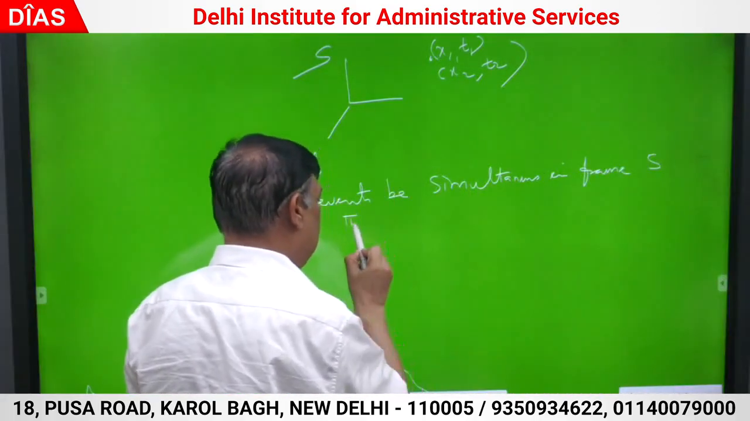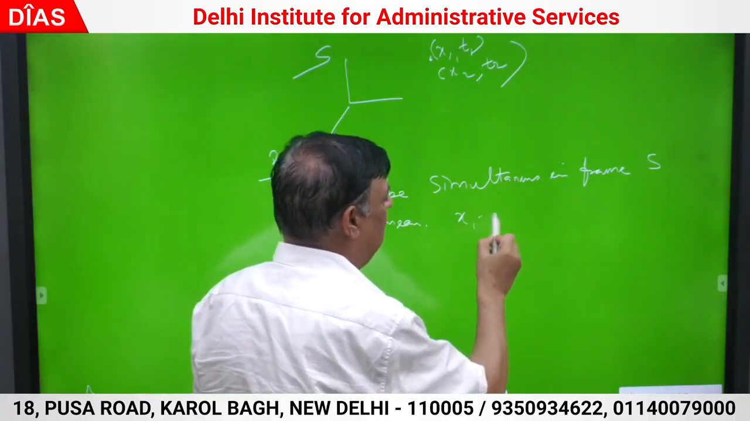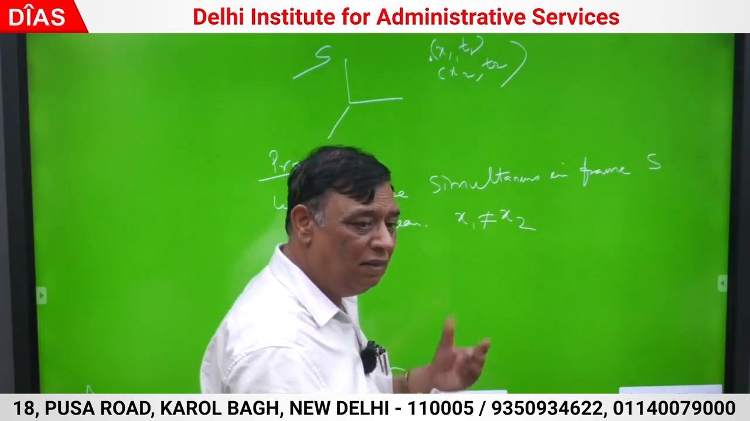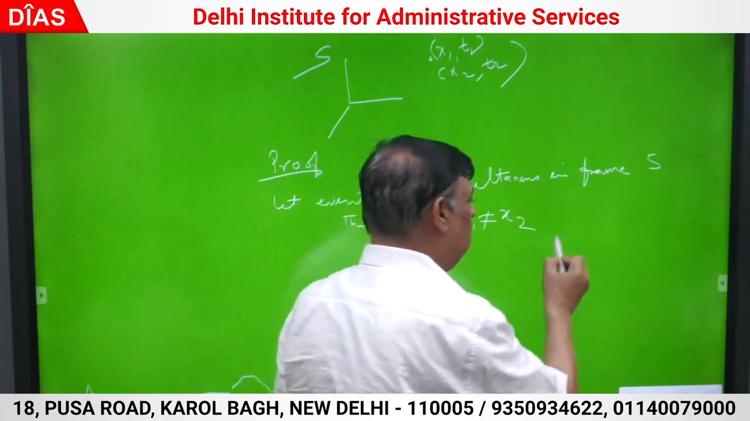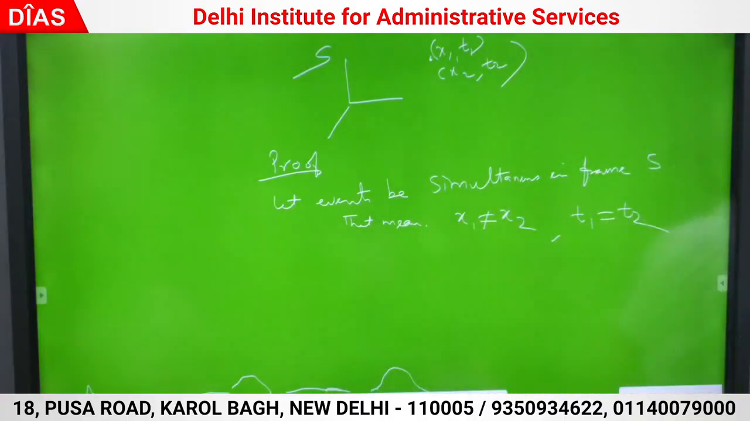That means x1 is not x2, but t1 is t2. This is given to us. The events are simultaneous in frame S, which means they occur at the same time but at two different locations in frame S. Now I am going to see, in the light of theory of relativity, what happens in frame S dash. So what do I need?